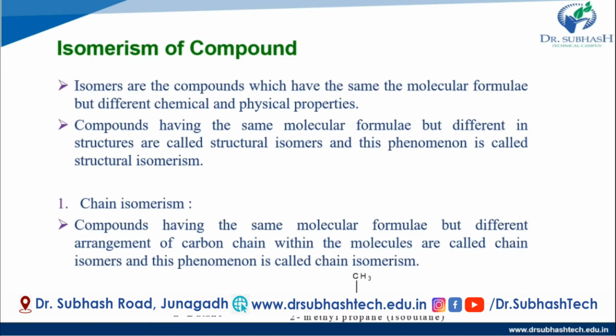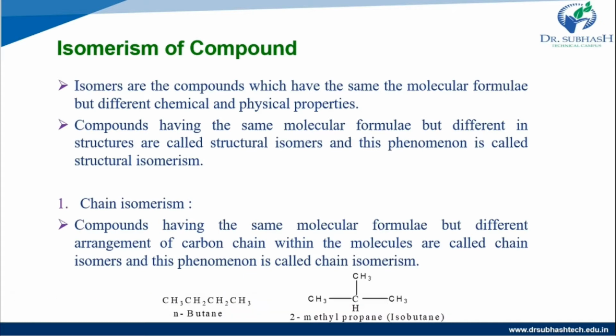Here the first one is chain isomerism. Here the molecular formula is the same but the arrangement of the carbon chain is different. Same molecular formula but different arrangement of the carbon chain within the molecule is called chain isomers, and the phenomenon is known as chain isomerism. So the molecular formula is the same but the arrangement of the carbon atoms is different. That is chain isomerism.